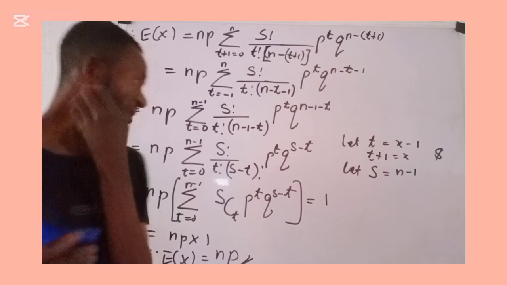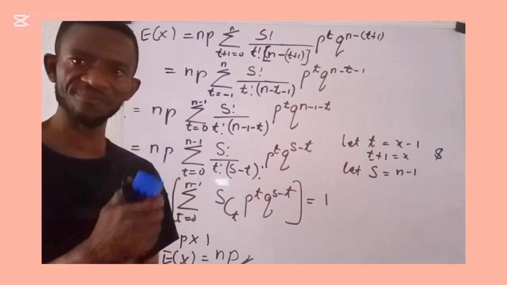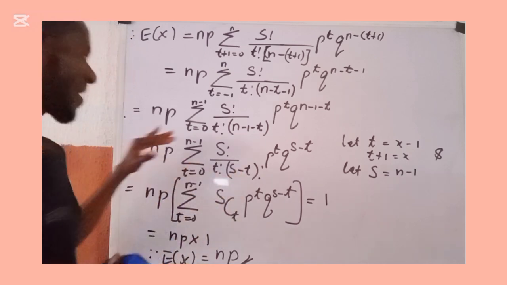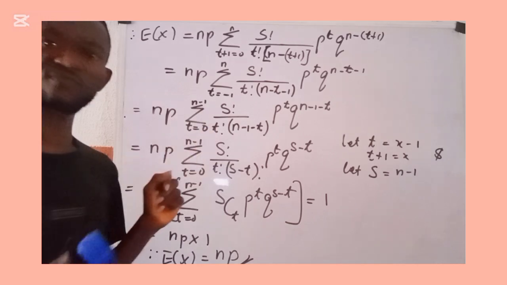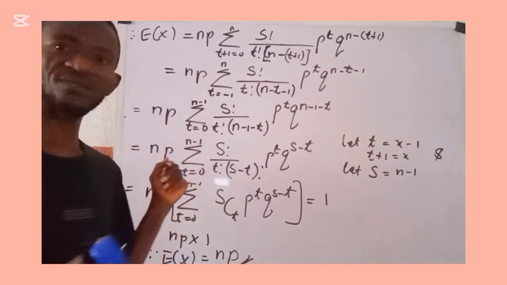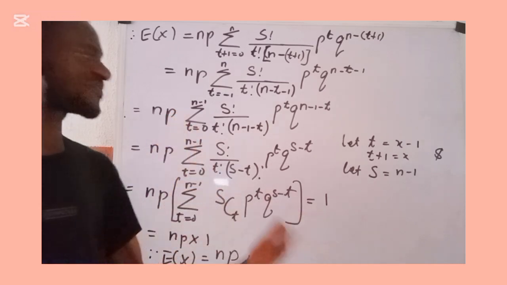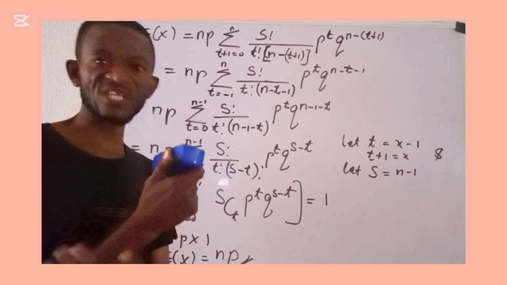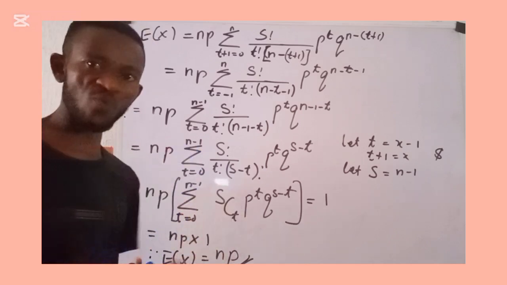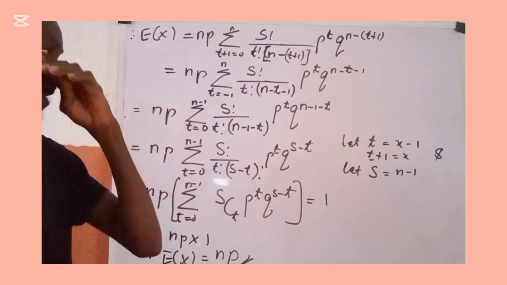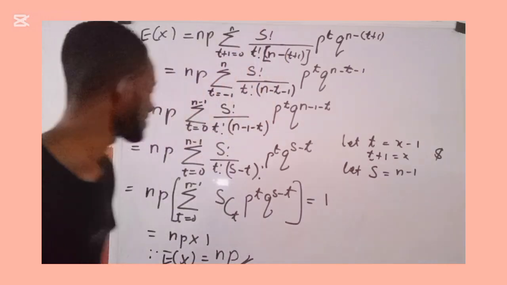Expected value of a binomial distribution ends at this place. So in order to manage the size of this video, we are going to take a small question on this, then in our next video we cover the variance and the moment generating function of a binomial distribution. So we take a small question and see how we can solve questions on the binomial distribution and be able to know exactly how to go about them.